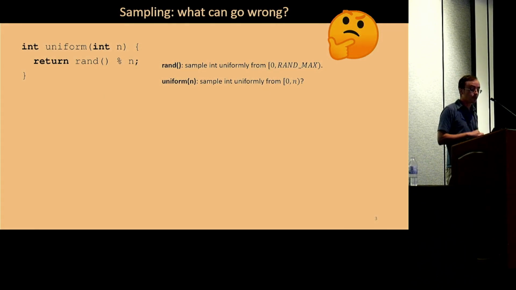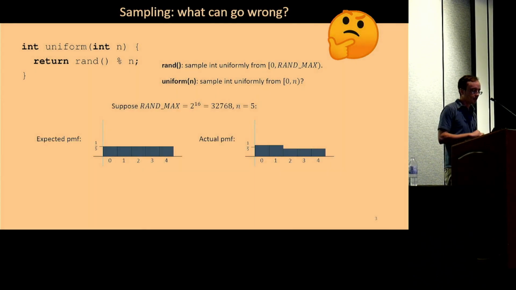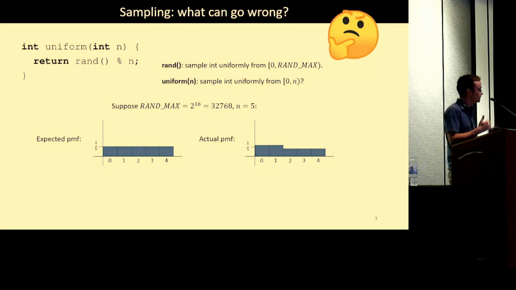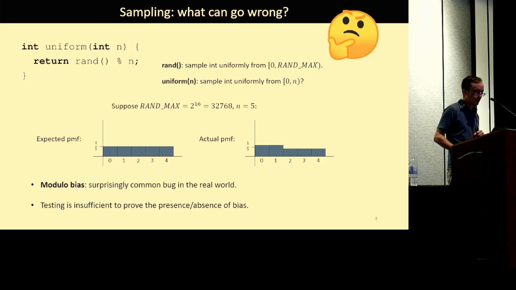But, of course, it doesn't quite work out that way. Suppose rand max is 2 to the 16, for example, and n equals 5. We would expect to see the output distribution of uniform of 5 be something like this figure on the left, but in reality, it's more like the thing on the right, where there's a slight bias toward the lower end of the range. And this figure is exaggerated a bit. In reality, the bias is so tiny you can't really see it, but it's there. This is called modulo bias, because it arises due to the use of the modulus operator when n does not divide evenly into rand max.